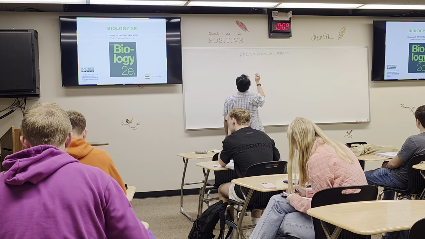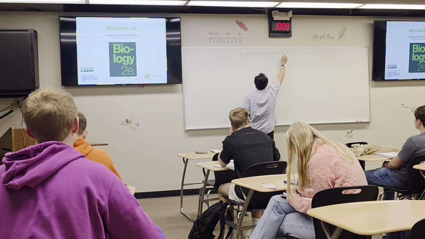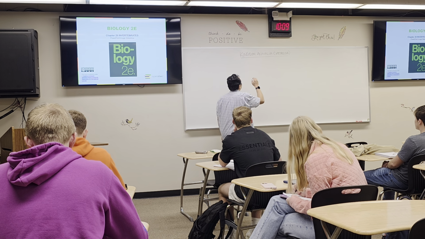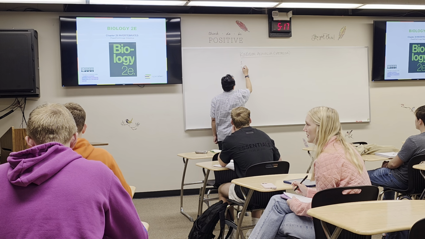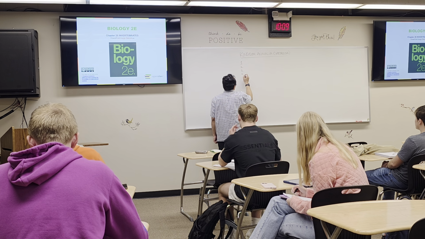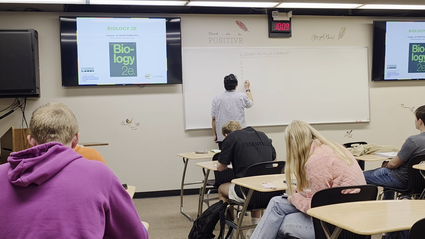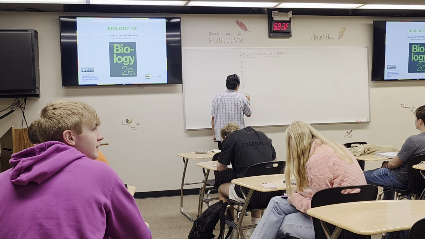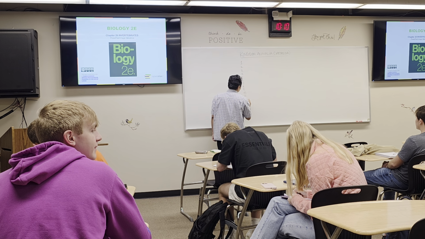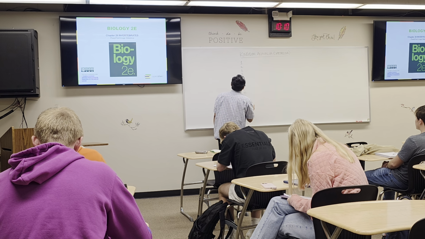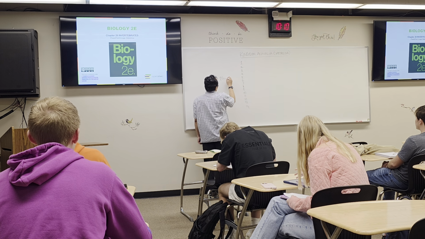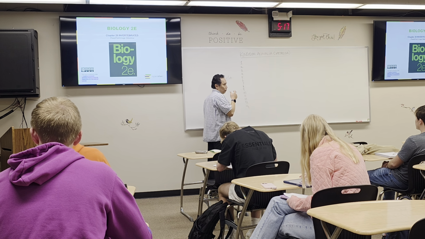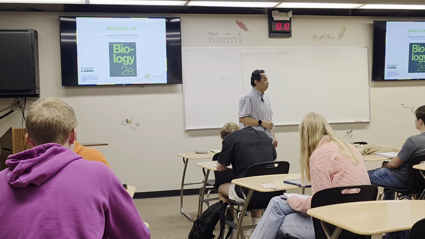Now, this kingdom, it has 14. What? 1, 2, 3, 4, 5, 6, 7, 8, 9, 10, 11, 12, 13, 14 phylum. Okay. So 14 phyla.